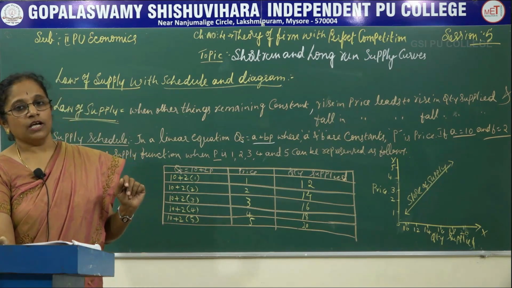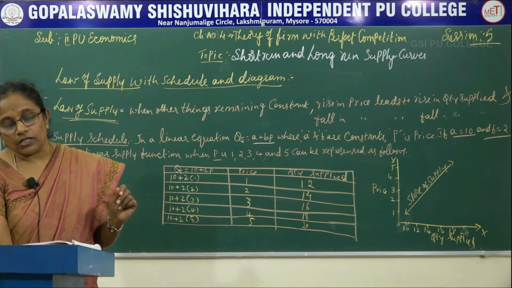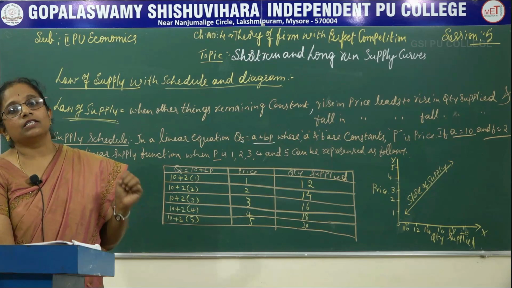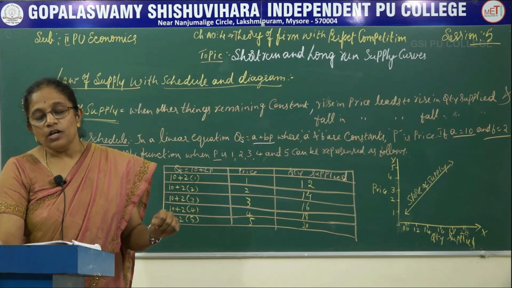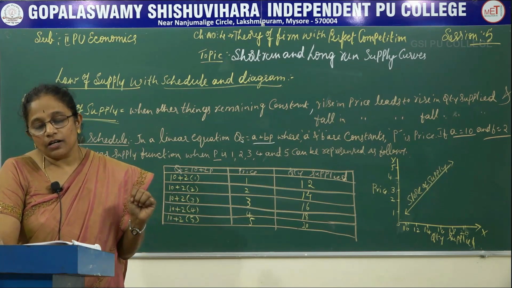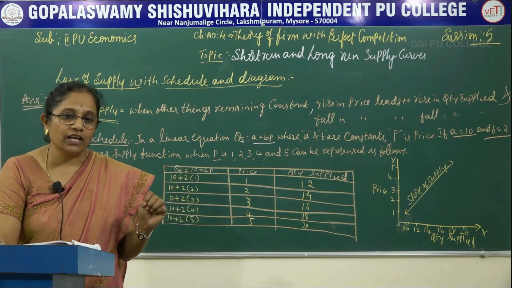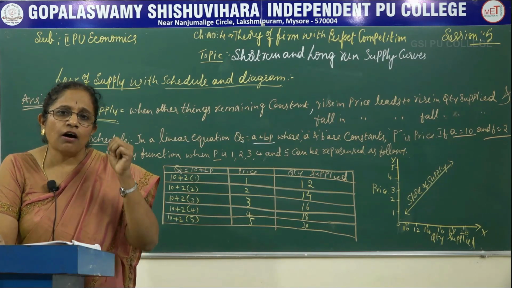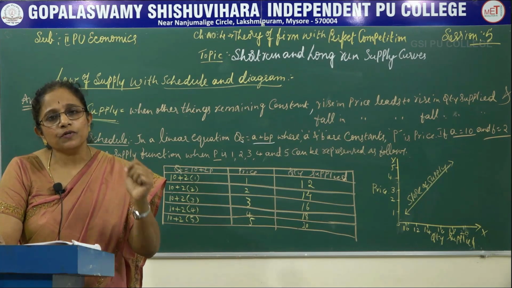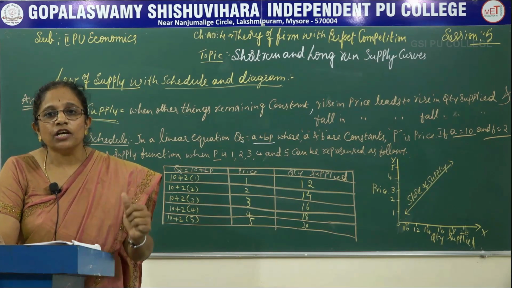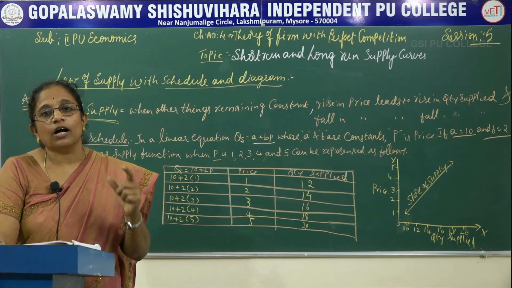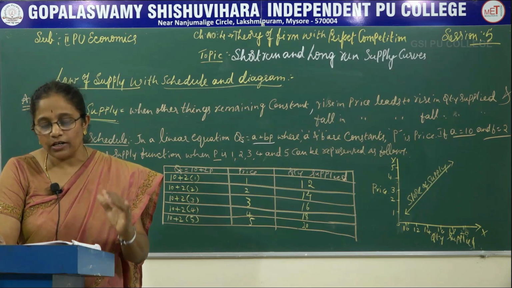So now let's move towards the shutdown point. What is a shutdown point? It is that point where the short-run marginal cost curve, you all know marginal cost is nothing but the additional cost incurred to earn additional revenue, cuts the average variable cost at its minimum, so that every additional cost spent by the producer to produce a product is going to fetch him additional revenue, marginal revenue. So therefore, this SMC is going to cut the AVC at its minimum, and this point is called the shutdown point.